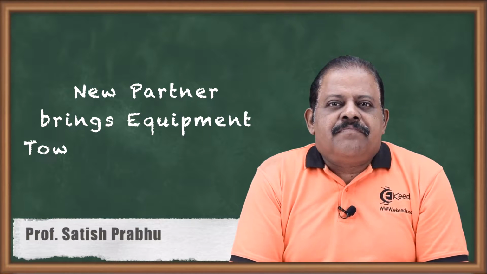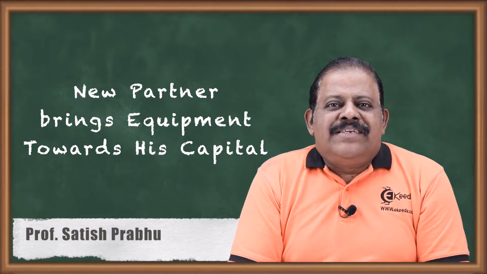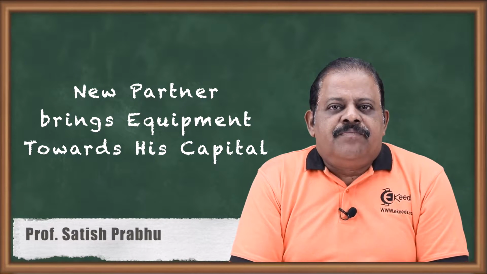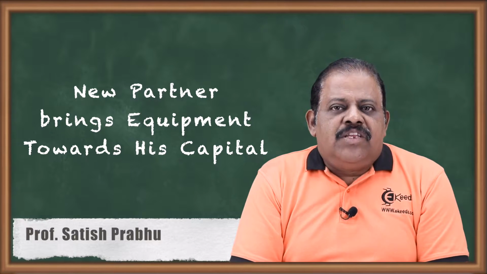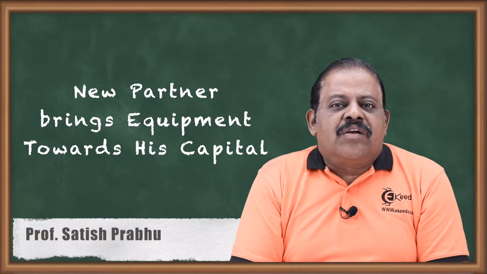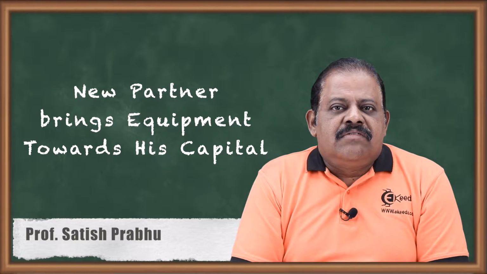Hello friends. When a new partner is admitted into a partnership firm, he brings capital. Usually capital is brought in cash. If the new partner brings capital in the form of an asset instead of cash, say for example, he brings equipment, then how to record this? That will be understood in this question. Let us read the question.